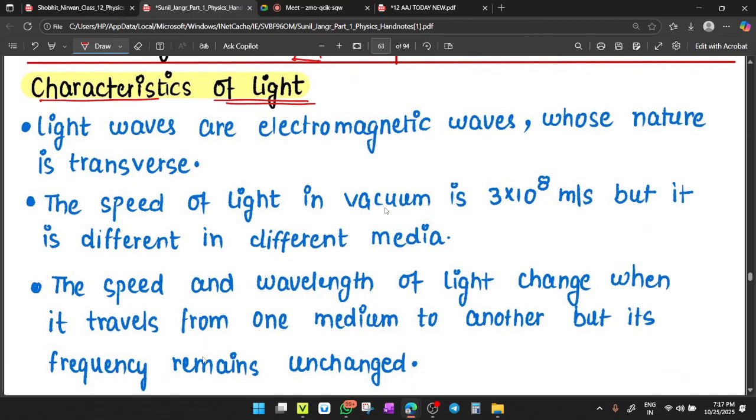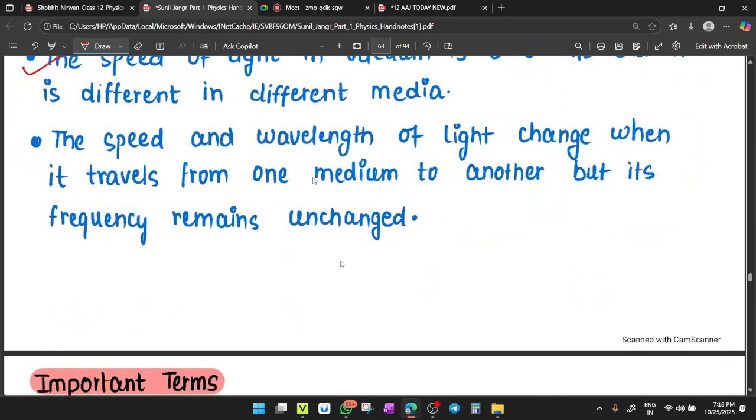Yes, exactly. The speed of light in vacuum equals c, 3 times 10 to the power 8 meters per second. But tell me, what happens when light goes from one medium to another? Does its speed change or not? Yes, exactly, the speed of light varies from medium to medium. Is the nature of light transverse or longitudinal? Light waves are electromagnetic waves, and they are transverse in nature. The speed and wavelength of light change when it travels from one medium to another, but its frequency remains unchanged.